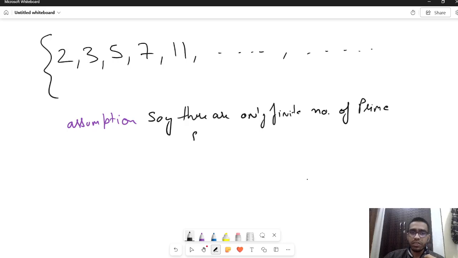And say that list starts from P1 and goes up till Pk. Say there are only k many primes here. We are assuming. So I'll assume there are a finite number of primes, and then I'll arrive at a contradiction, which will show that the initial assumption of a finite number of primes is not true.